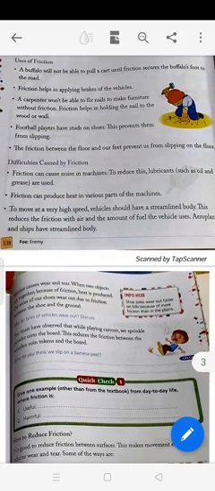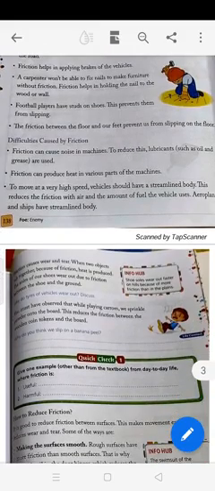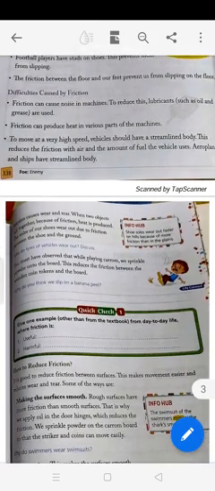And now see what are the difficulties caused by friction. Friction can cause noise in machines. If there is no lubrication, then the machine will make more noise. To reduce noise, lubricants such as oil and grease are used. Friction can produce heat. If there is more noise, there is more heat also in various parts of the machines.